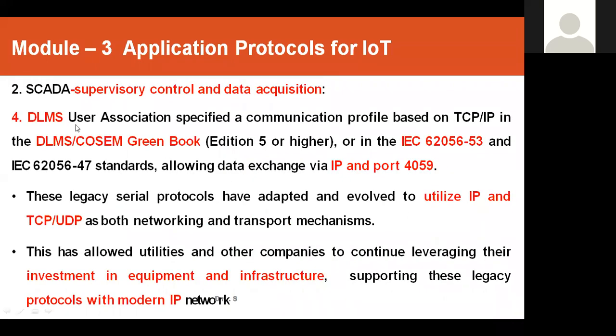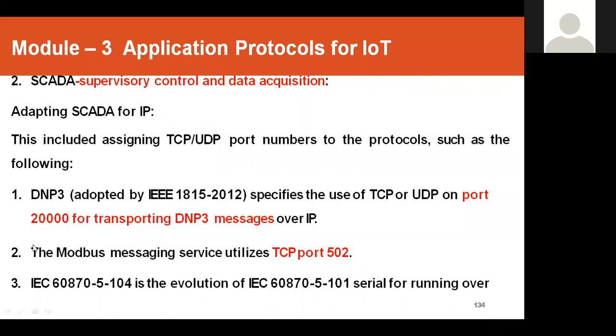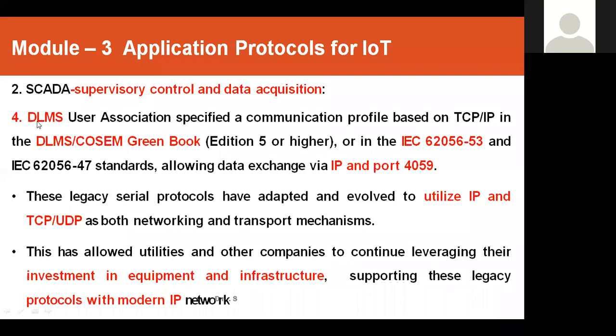applications also. Then the fourth example is DLMS. Okay, so these were used as a communication profile mainly, and legacy serial protocols have adopted and evolved to utilize IP and TCP/UDP together, as networking and transport mechanisms.